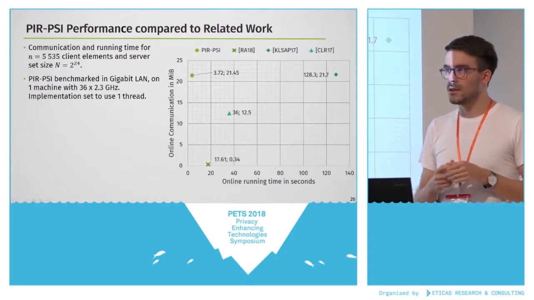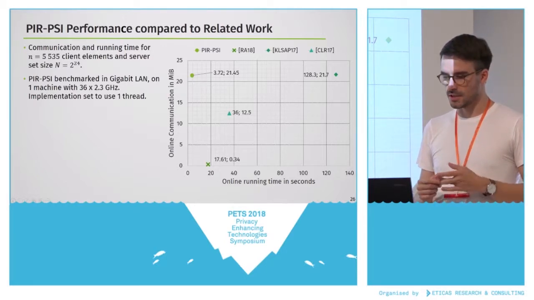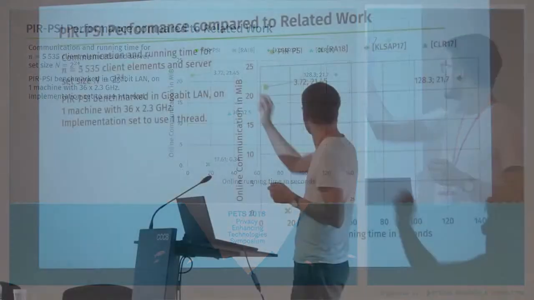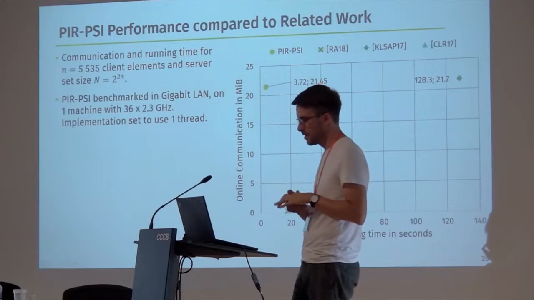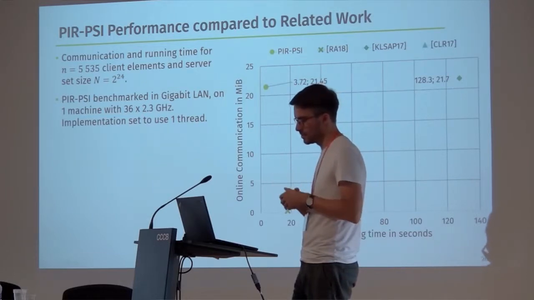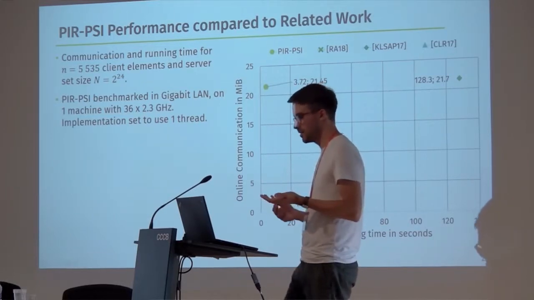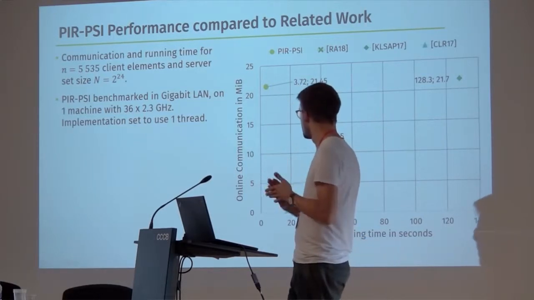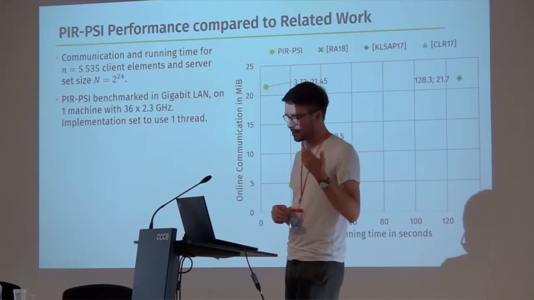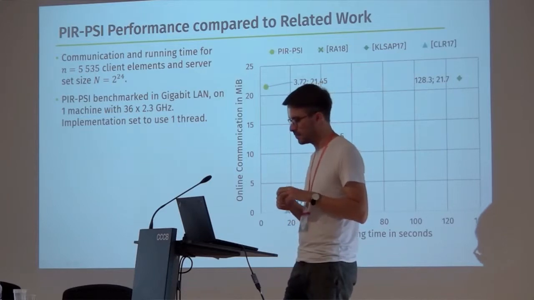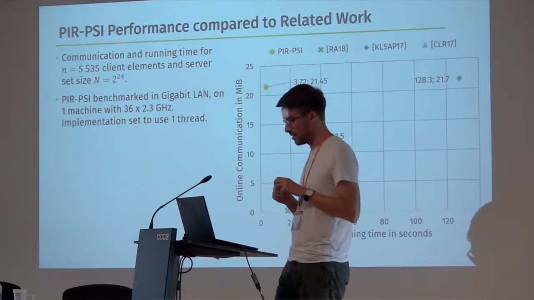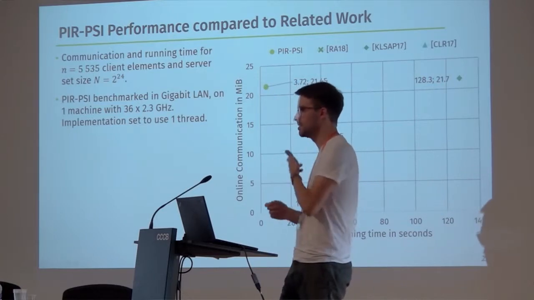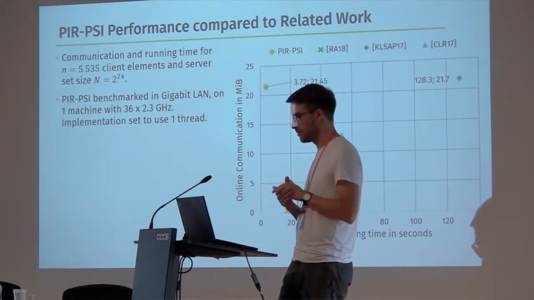It's based on oblivious evaluation of AES circuits. The work here in the middle is based on fully homomorphic encryption and is able to beat us in terms of communication, but needs a bit more computation. And the work down here is based on essentially an OPRF based on Diffie-Hellman, which is super fast and has super low communication because you just need to send the client set, but is also a bit more expensive in terms of computation.